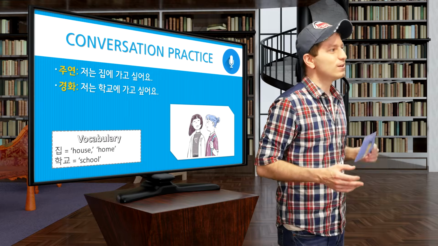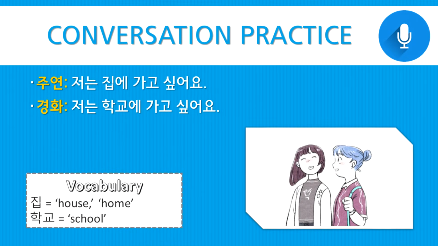So let's look at a quick conversation practice with this particle. We have two people, 주연 and 경화. First, 주연 says, 저는 집에 가고 싶어요. I want to go 집에, home, to home. To which 경화 replies, 저는 학교에 가고 싶어요. I want to go 학교에, to school.